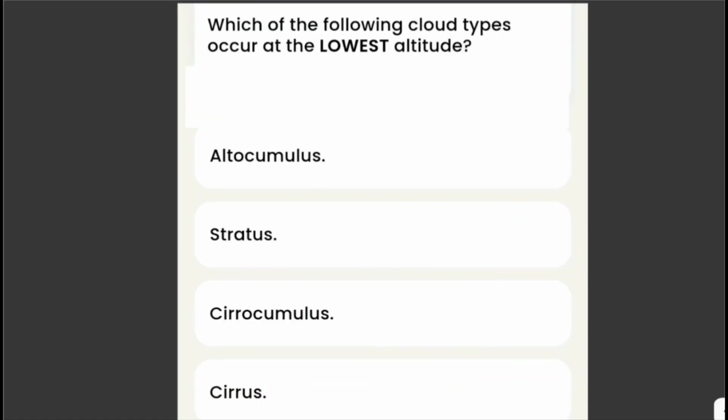Now, which of the following cloud types occur at the lowest altitude? Altocumulus, stratus, cirrocumulus, or cirrus? The answer here is stratus. Stratus clouds occur below 6,000 feet.